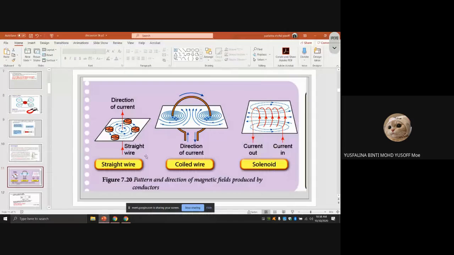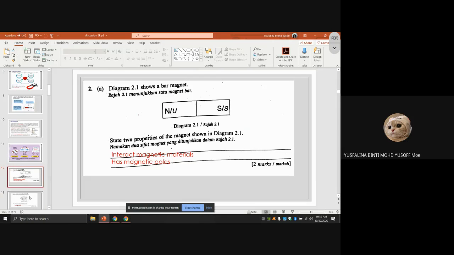So I hope you can understand better, right? How did you get the pattern or direction of the magnetic fields? For the straight wire, why does it become like this? For the coil, why does it become like this? And for the solenoid, why does it become like this? You just use the right hand grip rule. Your thumb must follow the direction of the current, and then your other fingers will show the direction of the magnetic fields. So this is the pattern. Right, so let's go to the question.